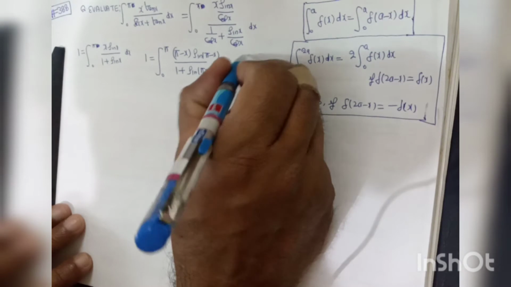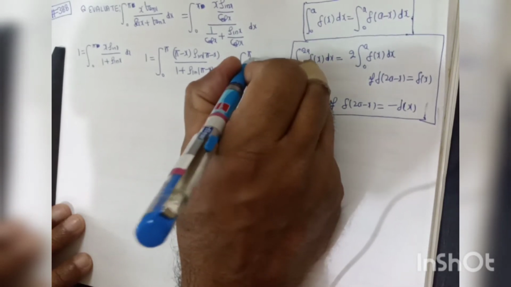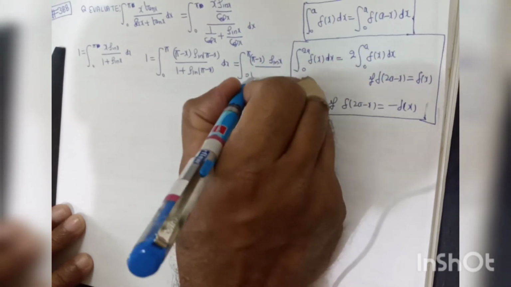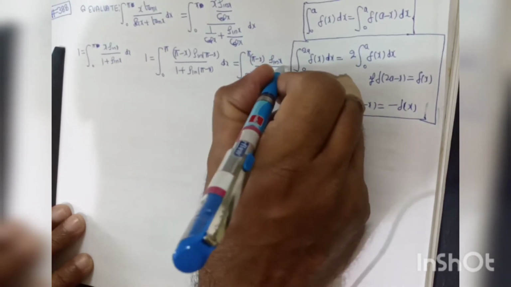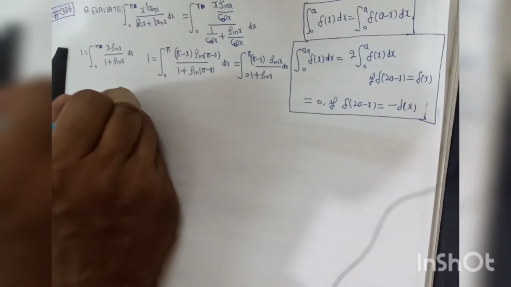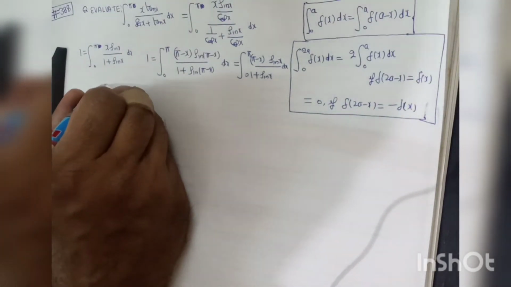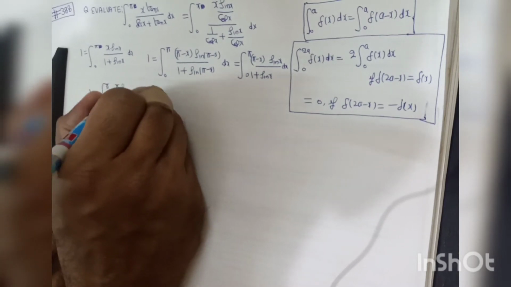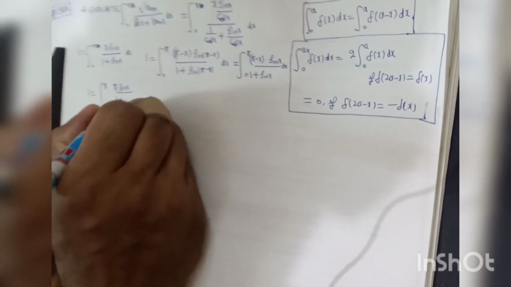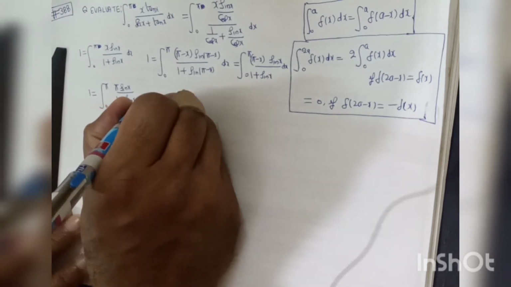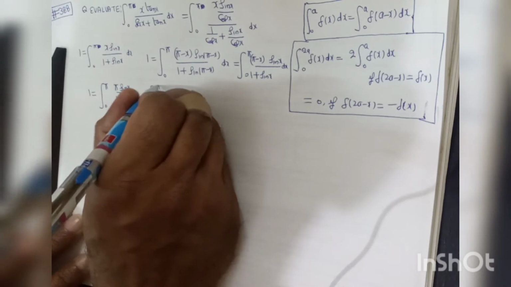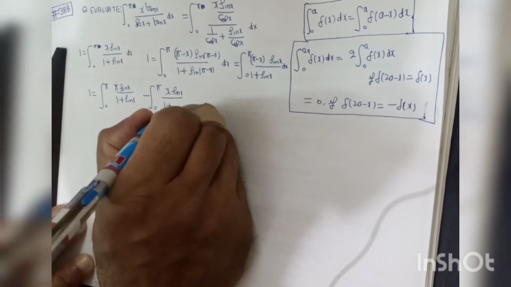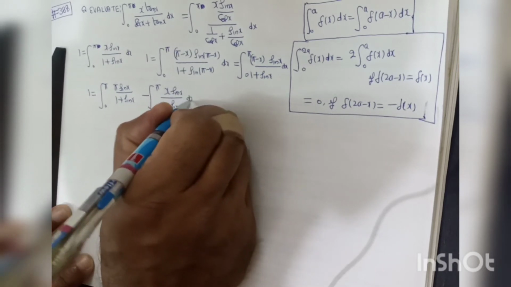So this integration becomes the integral from 0 to pi of (pi minus x) into sin x divided by 1 plus sin x dx. So I is equal to the integral from 0 to pi of pi sin x divided by 1 plus sin x, minus the integral from 0 to pi of x sin x divided by 1 plus sin x dx.